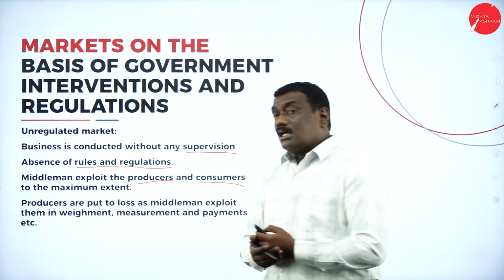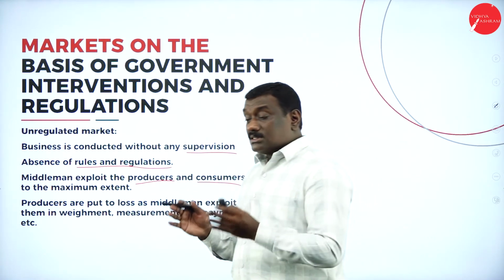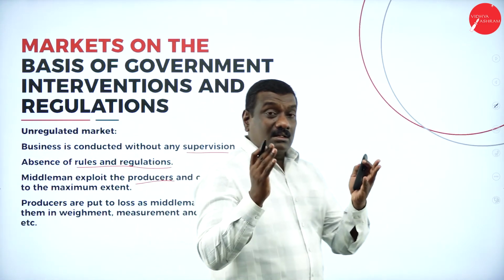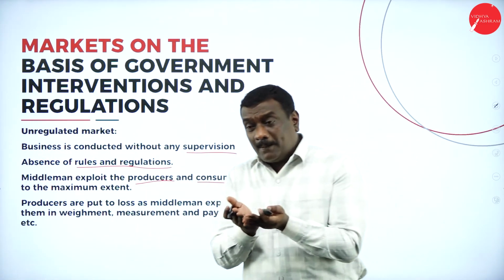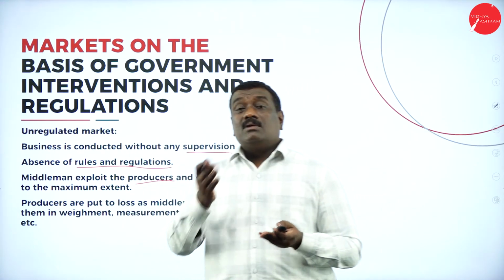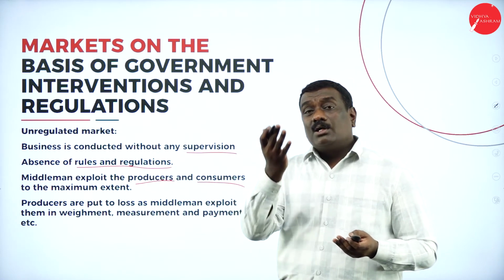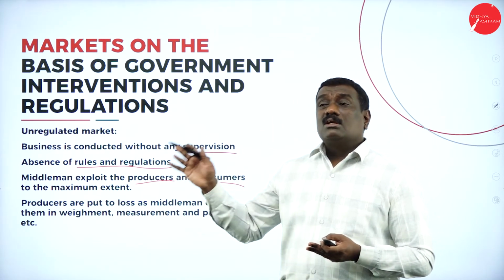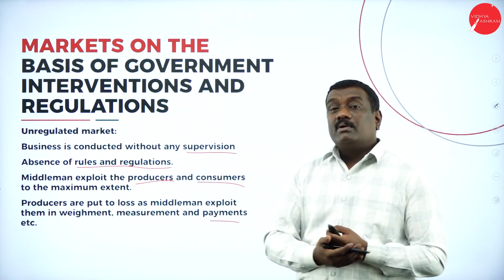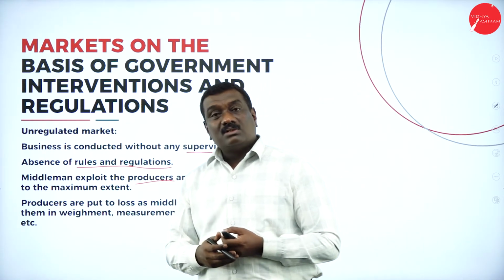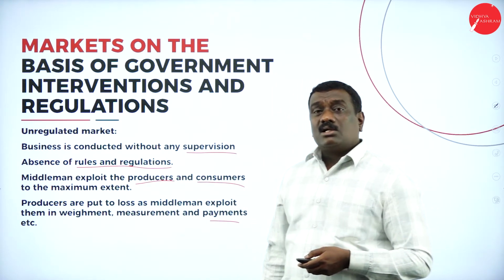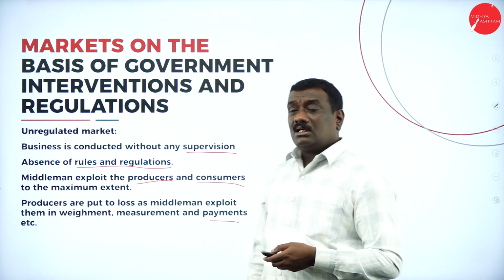The producers or the manufacturers will be under loss, because the middlemen or the agents will be cheating them in different ways, such as by using false weights, by using false measurements, as well as by paying a very low amount to the producers. So this is how they will be cheated or exploited by the middlemen or the agents.